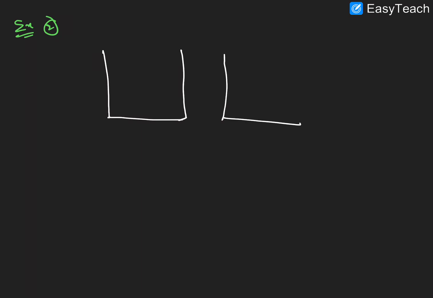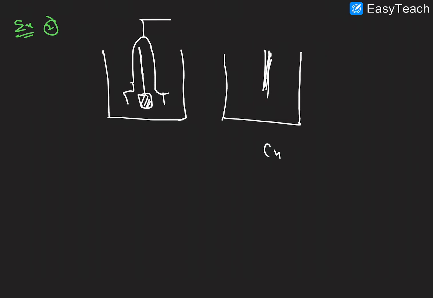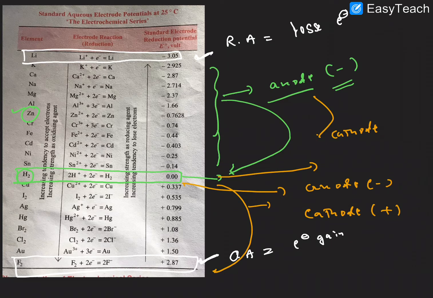Next, one more example, example 2. Here we are taking the hydrogen electrode and this is the copper electrode. Roughly I am drawing here. In this case, just observe the electrochemical series.